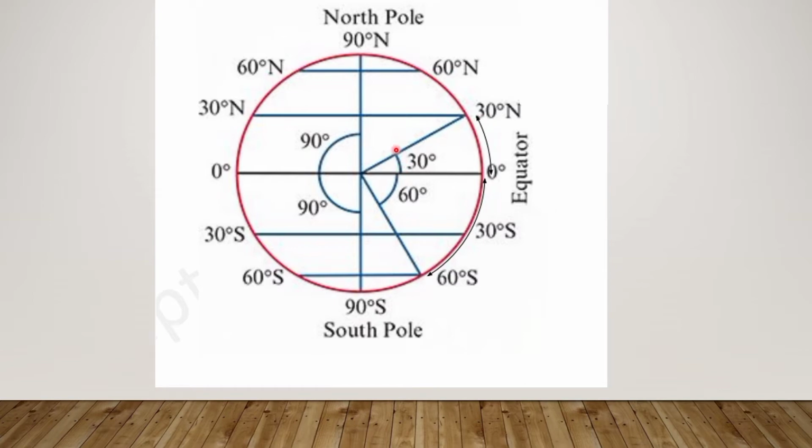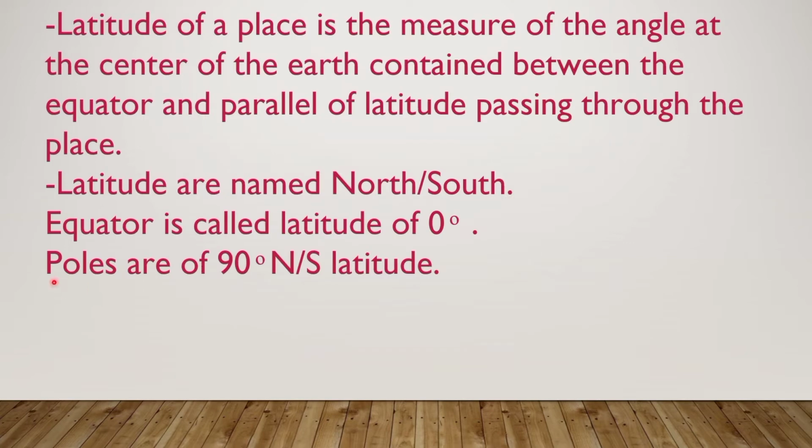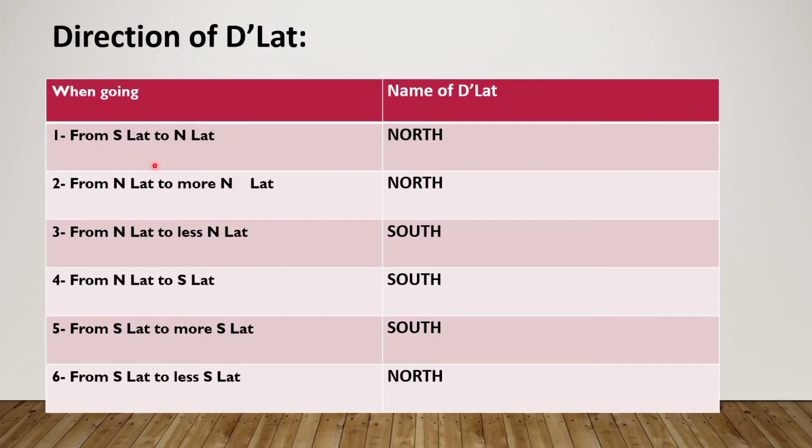Latitude actually is an angle which is contained at the center of the sphere by the parallel of latitude of the object. Now latitudes are named north and south. This I have already told you. The equator is latitude 0 and the poles are latitude 90.